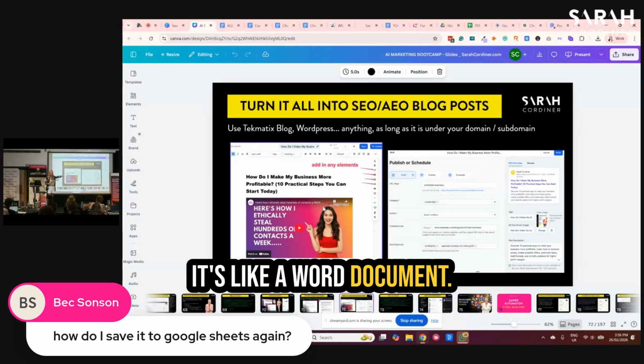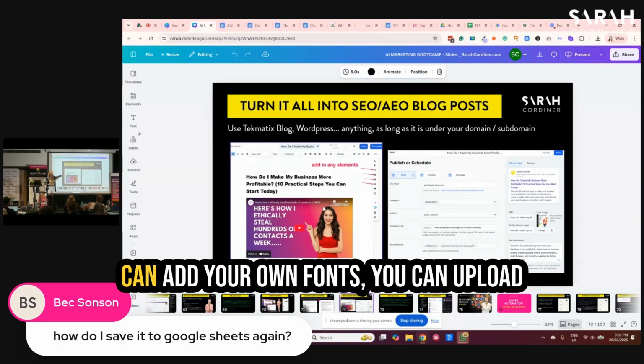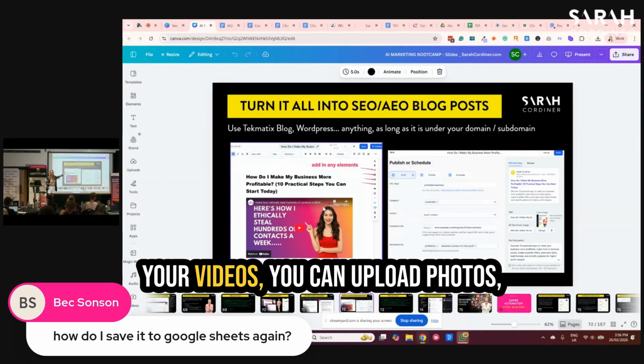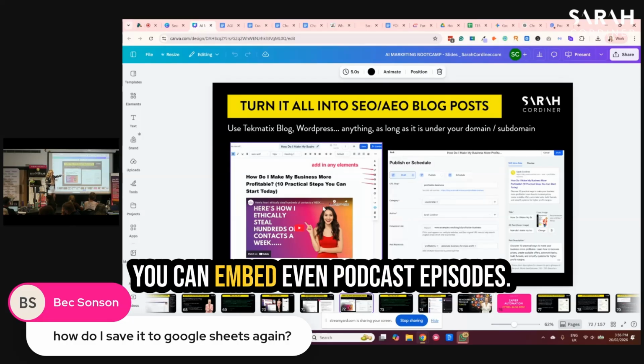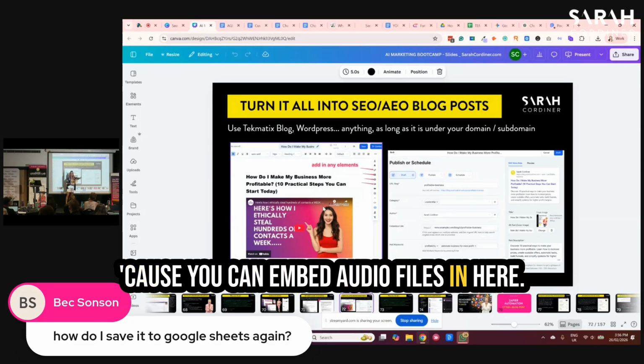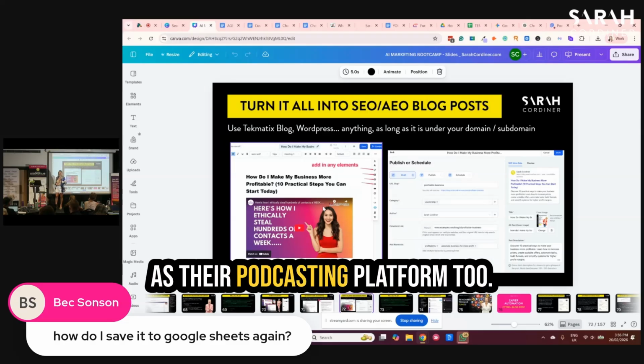It's really simple. It's like a Word document. You can format it how you want. You can add your own fonts. You can upload your videos. You can upload photos. You can even embed podcast episodes because you can embed audio files in here. So we have lots of people using this as their podcasting platform too.